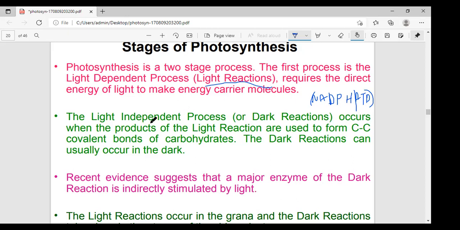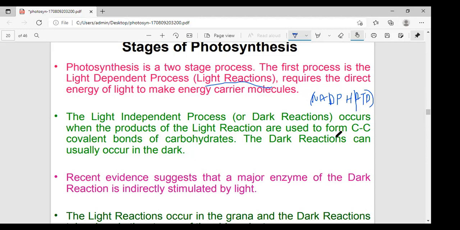Second, during the dark reaction or carbon dioxide fixation, the assimilatory powers are used. What are the assimilatory powers? ATP and NADPH, madam. Both these powers produced in the light reaction are utilized for reducing carbon dioxide to carbohydrates by a series of biochemical reactions. This phase is independent of light and occurs in the stroma of the chloroplast.